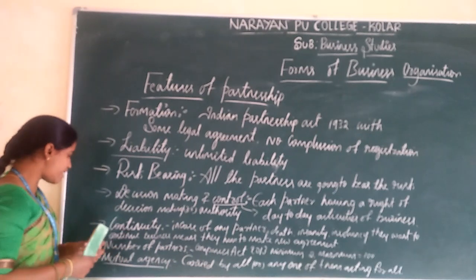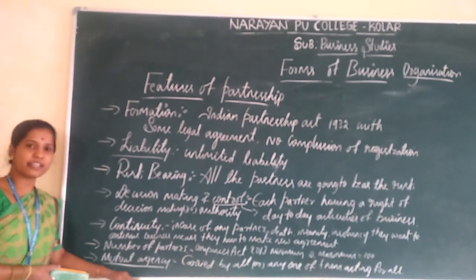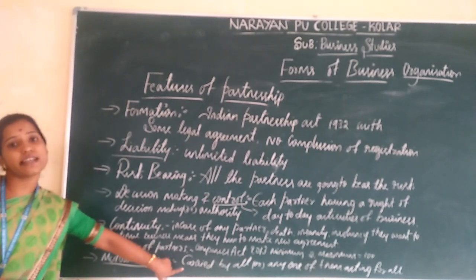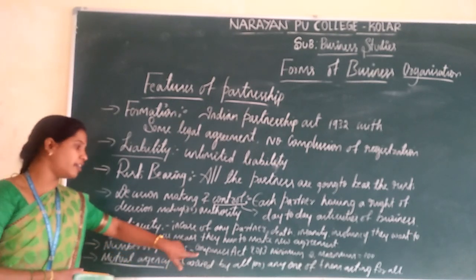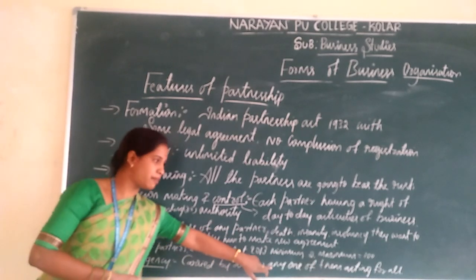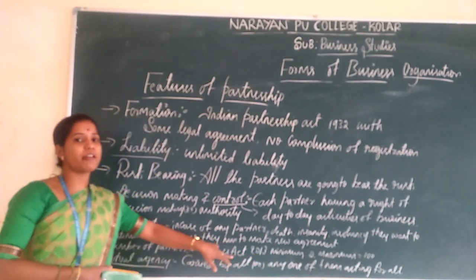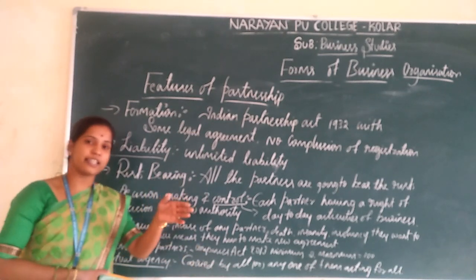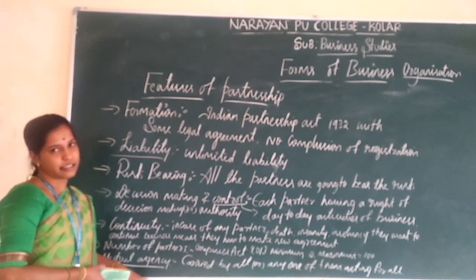That is known as mutual agency. Here a single partner may control the business activities, or every partner may divide their work. That is known as mutual agency.